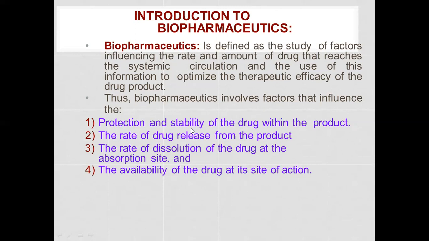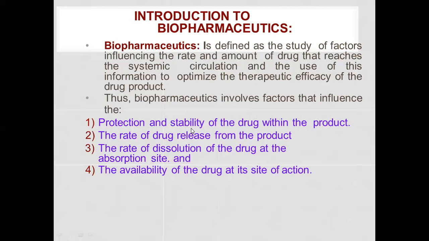So biopharmaceutics involves the factors that influence the protection and stability of the drug within the product, the rate of drug release from the product, the rate of dissolution of the drug at the absorption sites, and the availability of the drug at its site of action.